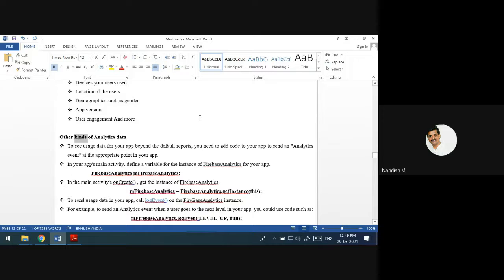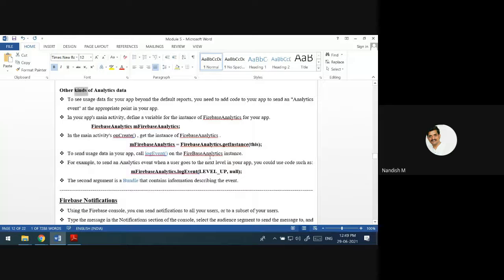See the other kind of analytics. What is the other kind of analytics? It is about the events. What type of events the person is going to do, whether he has clicked on a button or any other event. For that, we have a class called Firebase Analytics. You have to create an instance of that. See, Firebase Analytics, object name equals FirebaseAnalytics.getInstance. This function is going to give you the object of this class.